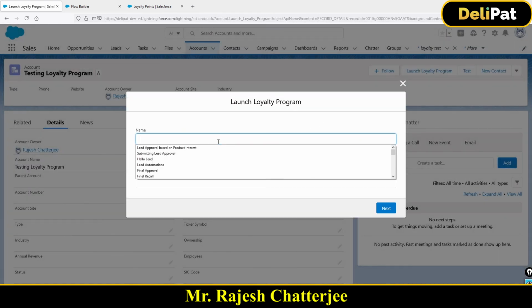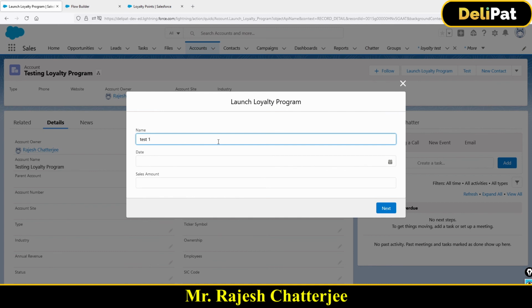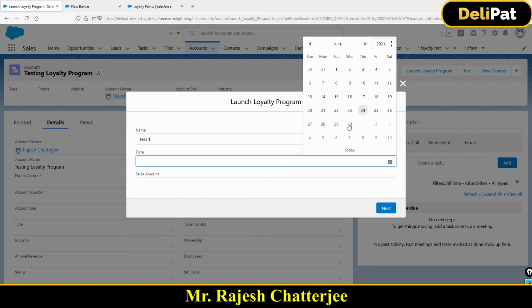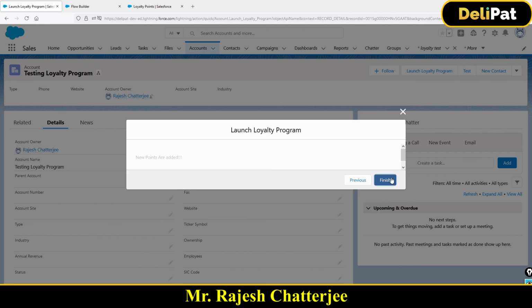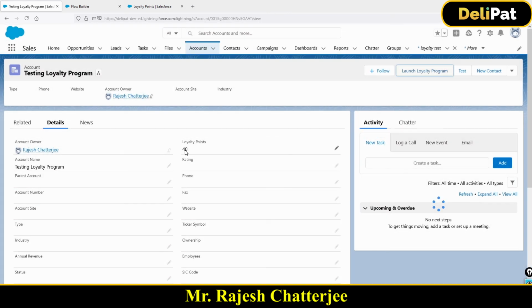I'm gonna give like, you know, test 1. Date is not mandatory, but still I'm giving it. This time I'm giving, let's say 300. What do you think? What will be the new value? 10 was there, 300 I'm giving, so 10% of 300 is 30. 10 was there, so it will be 40, correct? Click next, and here we go. This is 40. All right, all set.